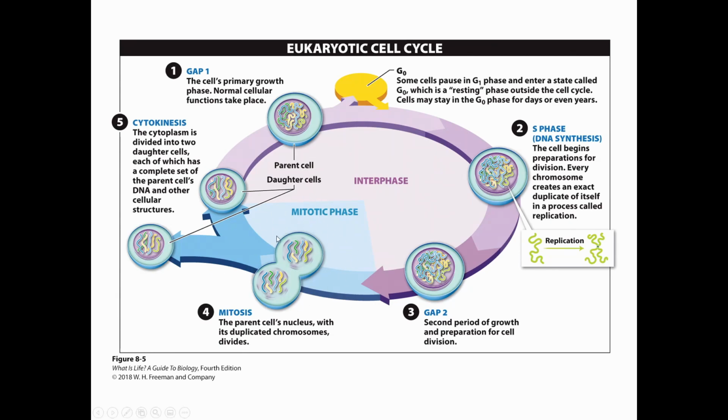Then we go into the mitotic phase. This is no longer interphase. The mitotic phase consists of 2 parts, mitosis and cytokinesis. Mitosis specifically talks about the nucleus dividing, so taking all those duplicated chromosomes that we replicated earlier on in interphase and separating them out so that each new daughter cell has a complete and identical set of DNA. Cytokinesis is the actual split, taking that cell and splitting it into 2, where we have 2 new nuclei, 1 in each of those daughter cells.